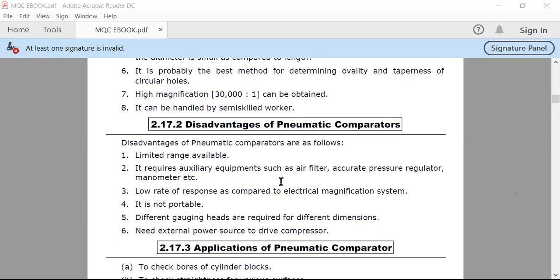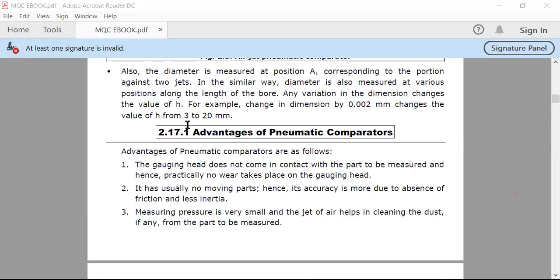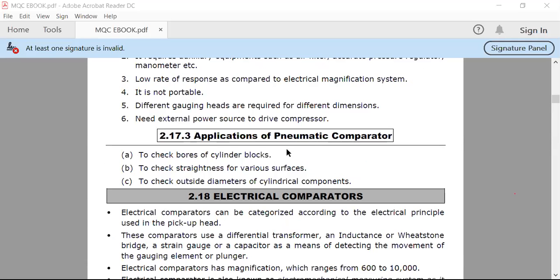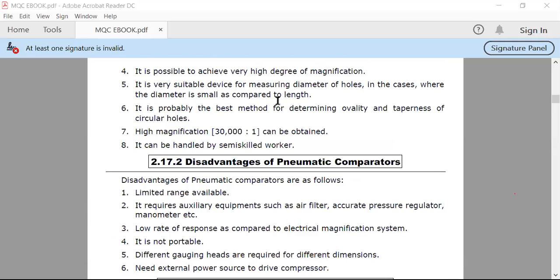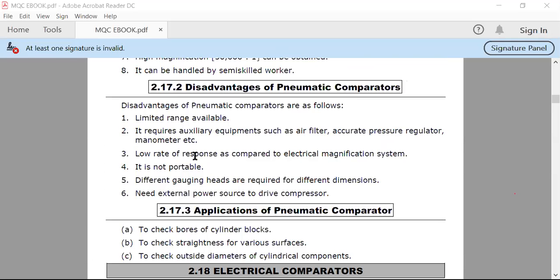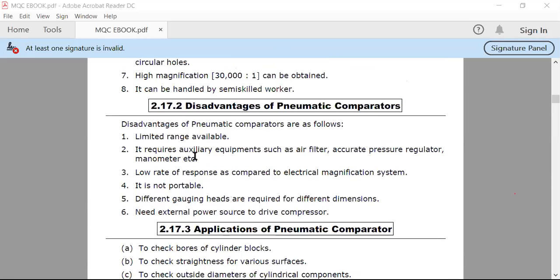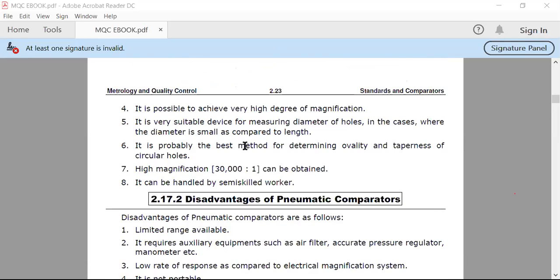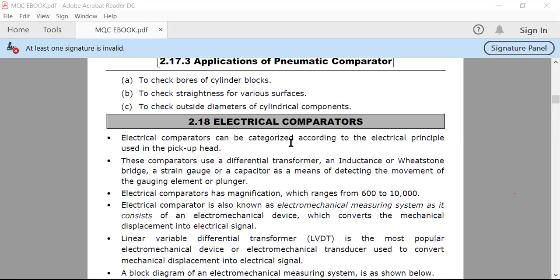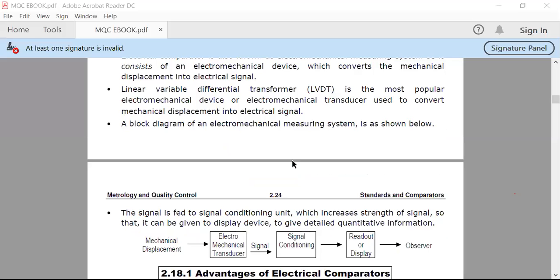So in the next lecture we will see the advantages of the pneumatic comparator, the disadvantages, and the applications. Because the timeout has happened and only 2 minutes remain, I have stopped the lecture. In the next lecture we will see the advantages and disadvantages of the pneumatic comparator, and also see the electrical comparator part. This is a small electrical comparator, a simple diagram, so it will be covered.